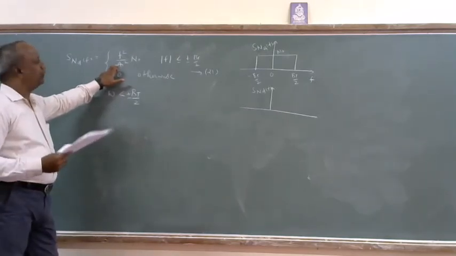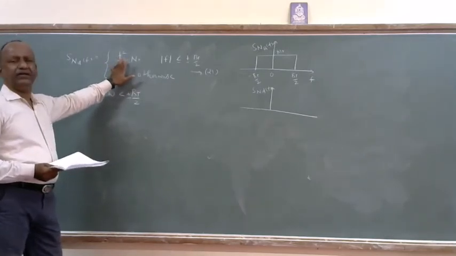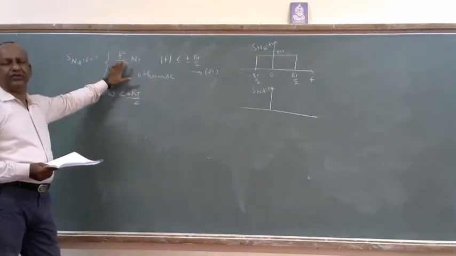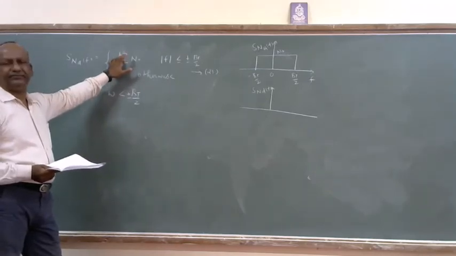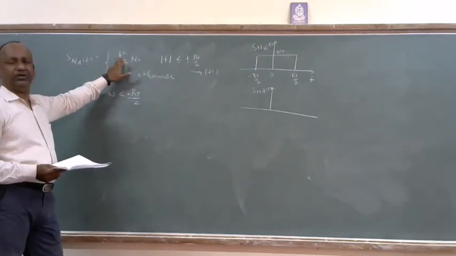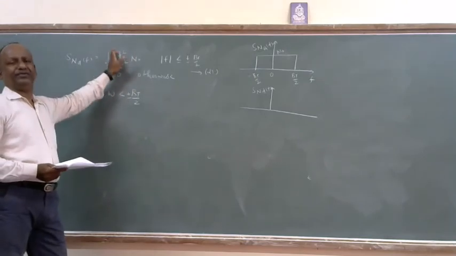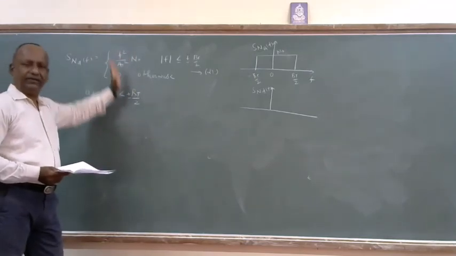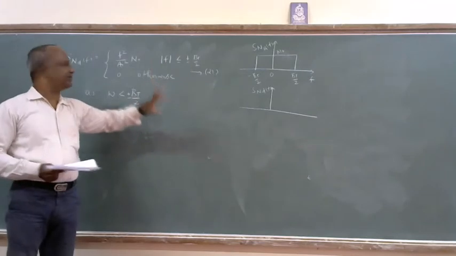It is going to vary with the frequency, a square law. At f equal to 0, it is going to become 0. As f increases, it increases as per the square law.